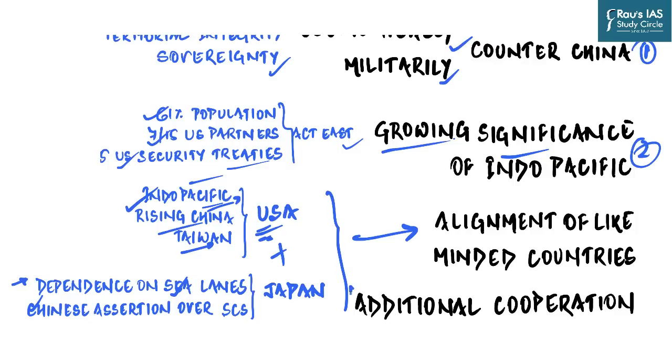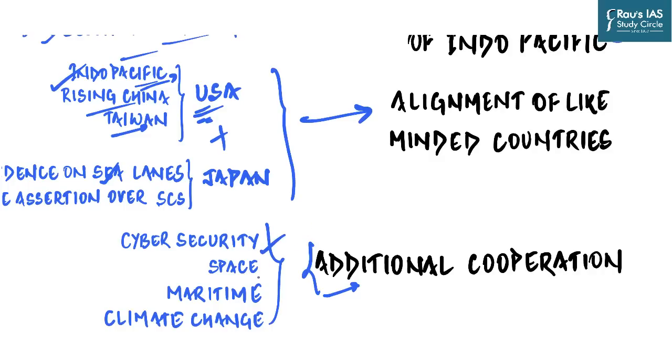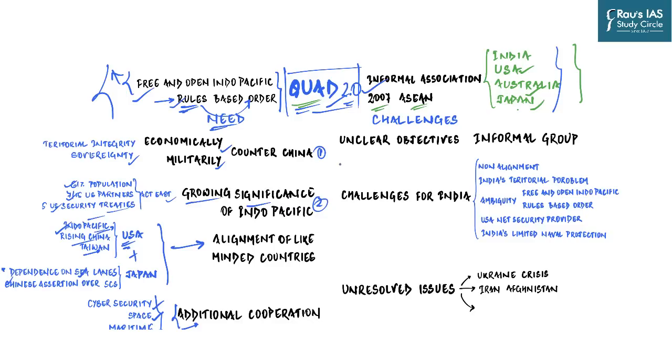But the cooperation between these countries is not limited to countering China. They have much in common. For example, in areas like cybersecurity, space technology, maritime surveillance and deterrence, and climate change, these countries have much in common to cooperate upon. For example, all the 4 nations of the Quad, USA, Japan, Australia, and India, have been the subject of extensive and persistent cyber attacks emanating from nation-state supported institutions, state-sponsored cyber attacks from China. And so when it comes to need, you can see clearly that there are 1, 2, 3, and 4 extensive needs for Quad. And so rightly these countries have come together and they are emphasizing the need for Quad a lot.